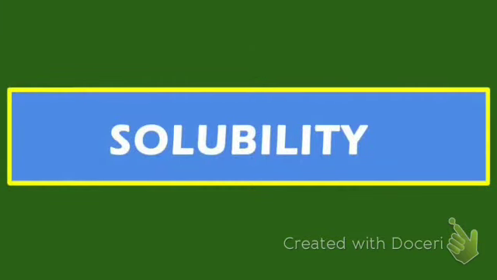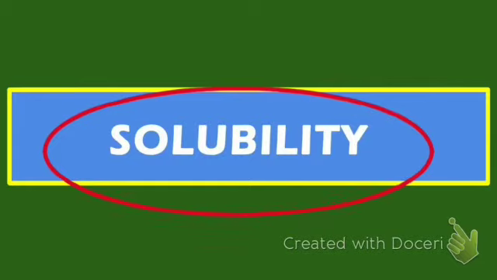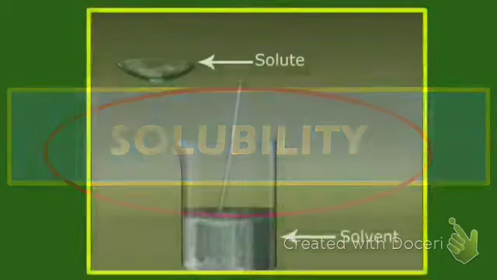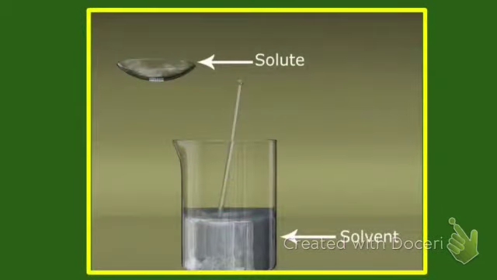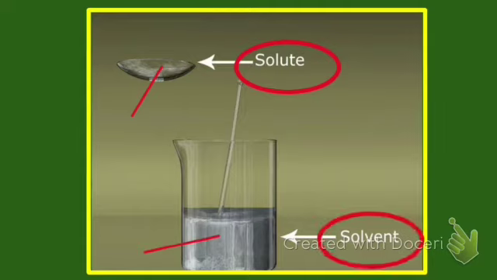Our next topic is solubility. Solubility is the ability of a substance to dissolve in a liquid. In the process of dissolving, the substance which is being dissolved is called a solute, and the substance in which it is dissolved is called a solvent.